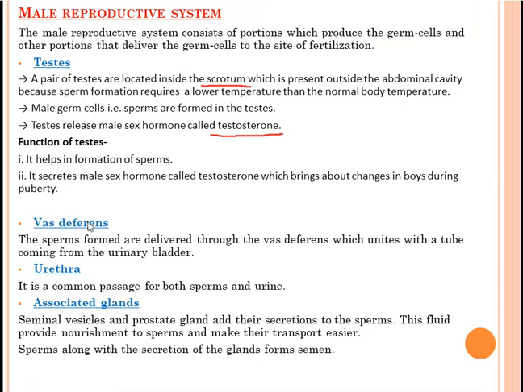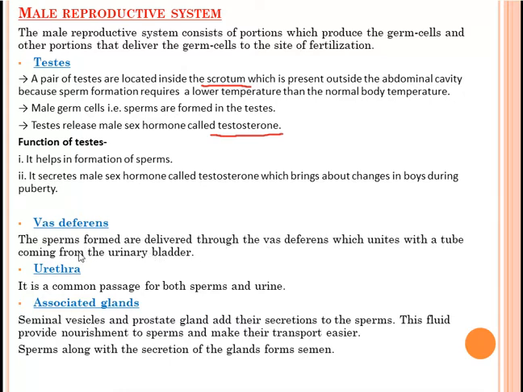Next part is vas deferens. What is vas deferens? The sperms formed are delivered through the vas deferens, which unites with a tube coming from the urinary bladder. Generally, the sperms are formed in the testes. Okay. From the testes, they are delivered through the vas deferens to the urethra.